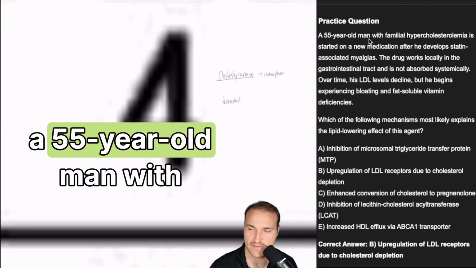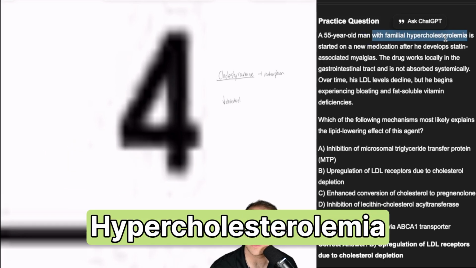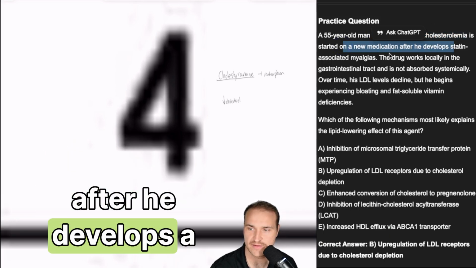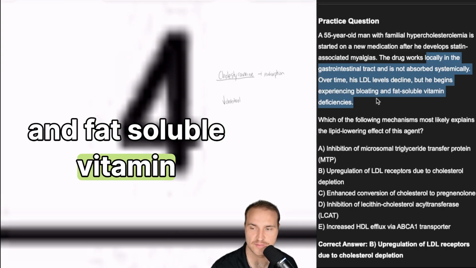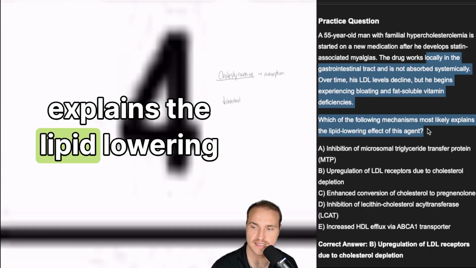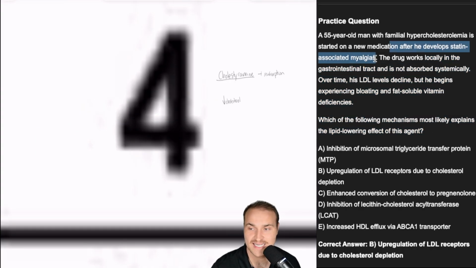All right, question 4. We have a 55-year-old man with familial hypercholesterolemia. They started him on a new medication after he develops statin-associated myalgias. Basically, he's got some aches and pains in his muscles and tendons. The drug works locally in the GI tract and is not absorbed systemically. Over time, the LDL levels decline, but he begins experiencing bloating and fat-soluble vitamin deficiencies. Which mechanism explains the lipid-lowering effect of the agent? Okay, so it's not a statin, it's something else.